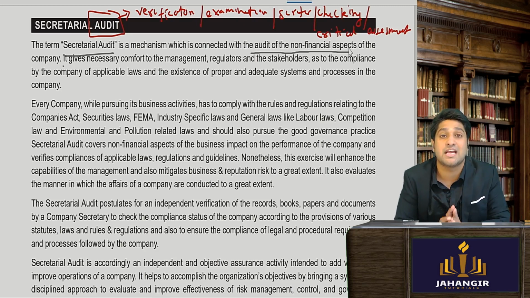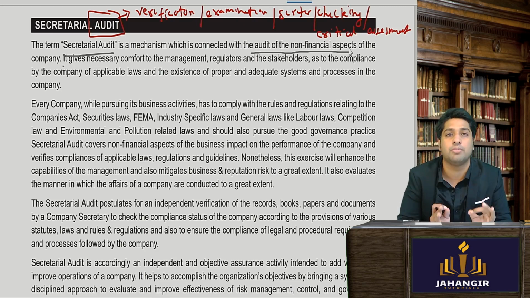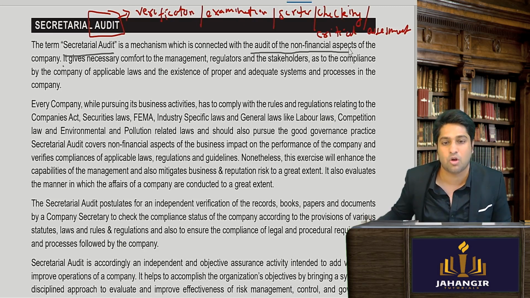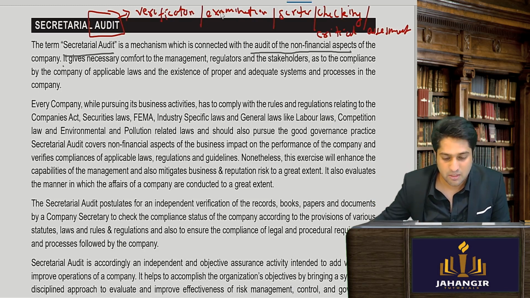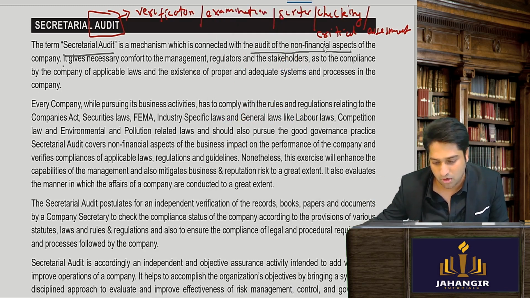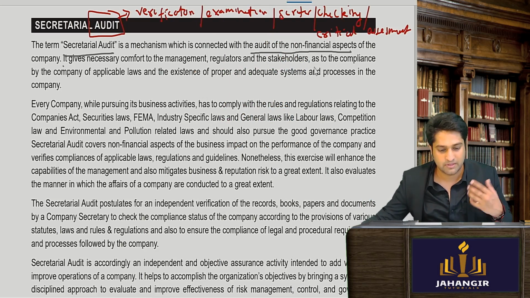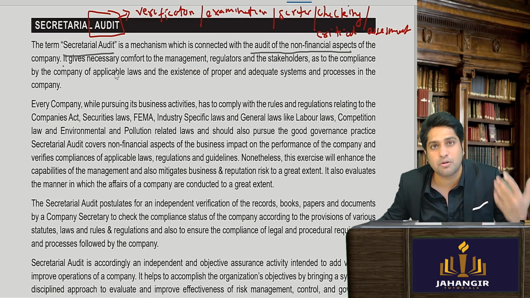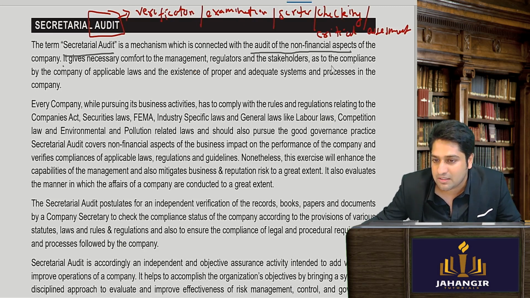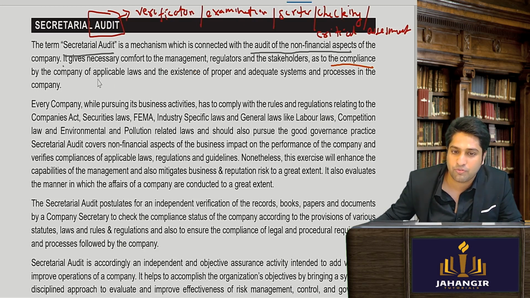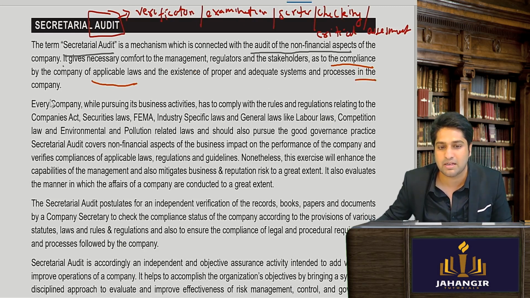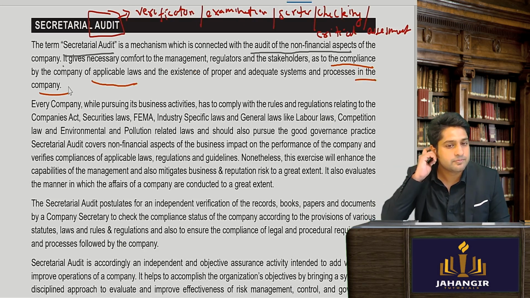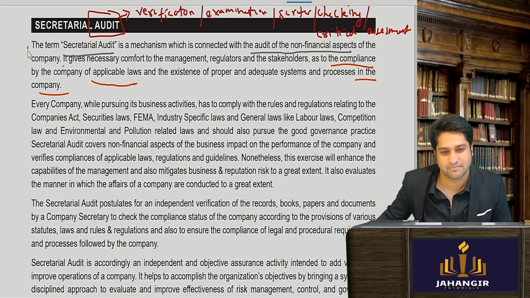I want to know, in a secretarial audit, what am I confirming? What am I stating? That all the laws which are applicable to a company are followed, completely complied with. Excellent. So here a secretarial auditor is ascertaining, confirming, checking whether the compliances of the applicable laws have been done by the company or not. Am I clear? Yes, sir.